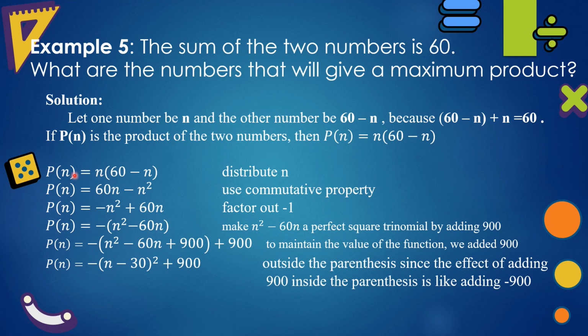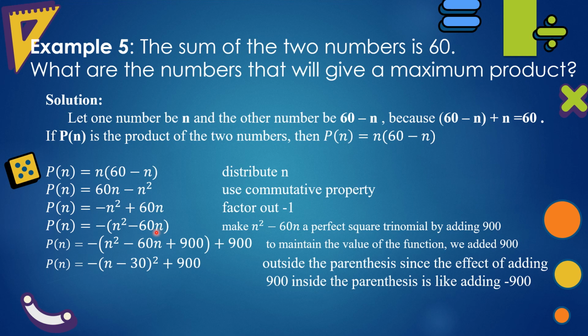Distribute n. n times 60, 60n. n times negative n, negative n squared. Use the commutative property, so we interchange the two terms. Factor out negative 1. Negative n squared divided by negative 1 is n squared. 60n divided by negative 1 is negative 60n.